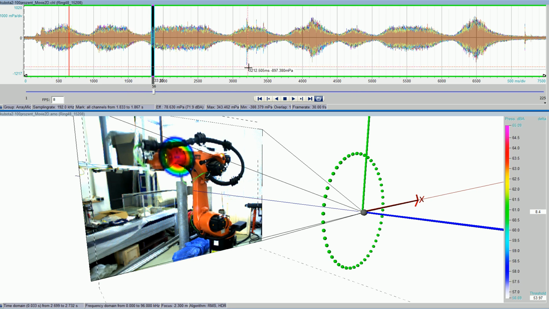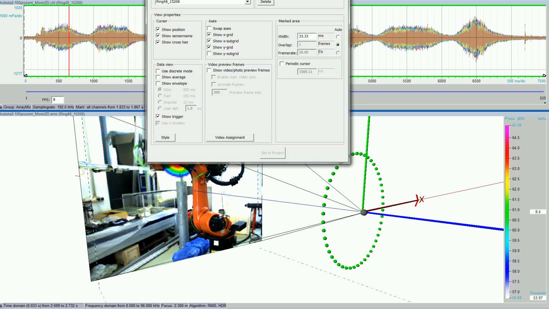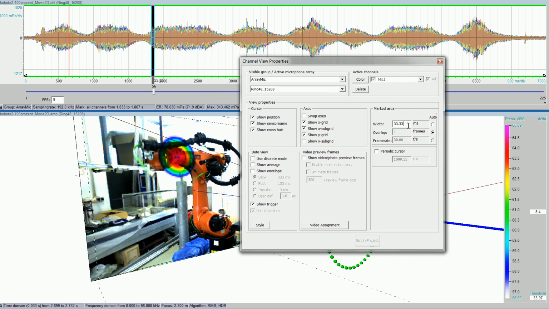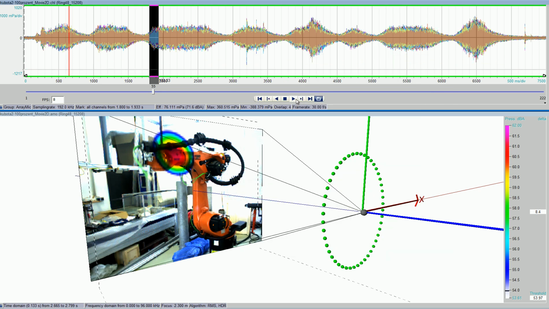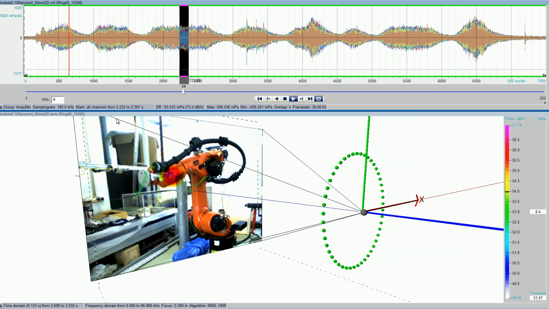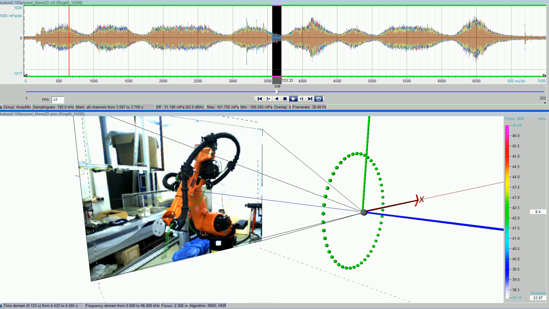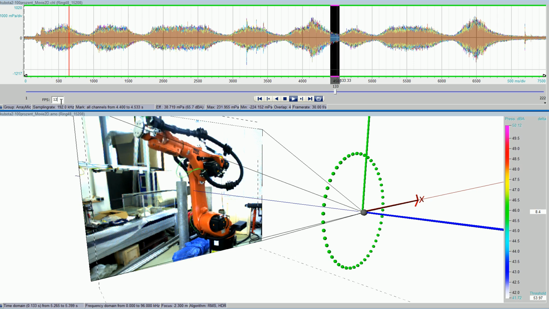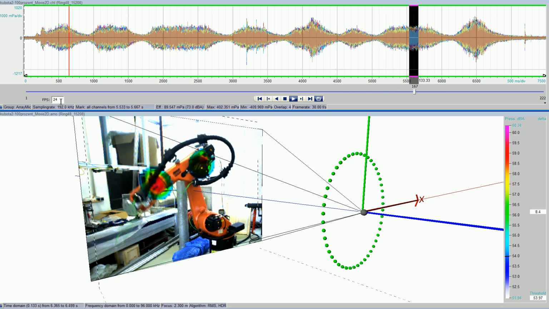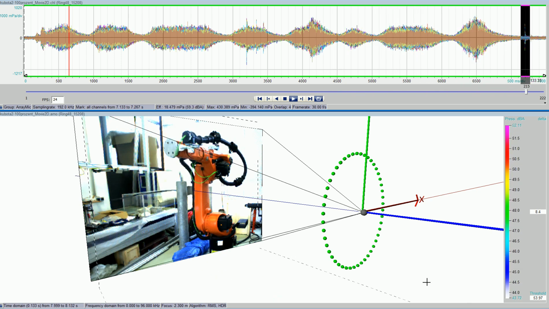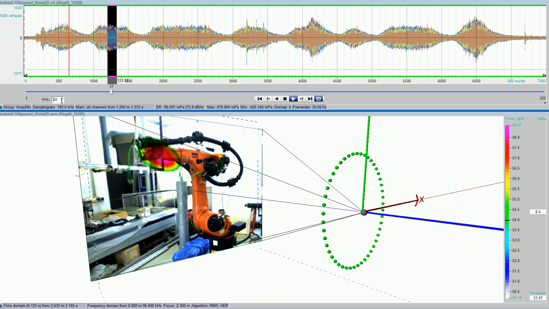I can also stop it and increase the frame length to say 133 milliseconds with an overlap of 4 and replay the same thing. This will give you a smoother understanding of what the robot is doing, and replay the same thing as fast as you want, how often you want.